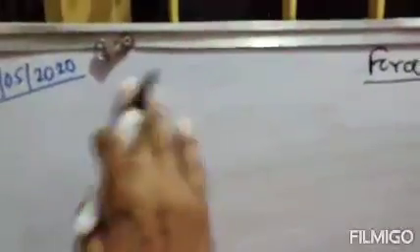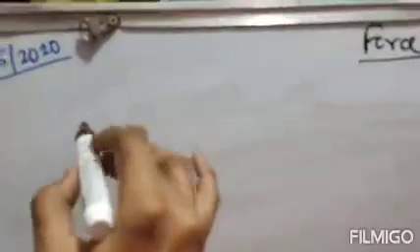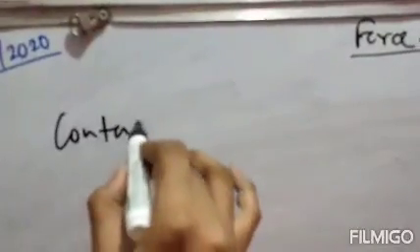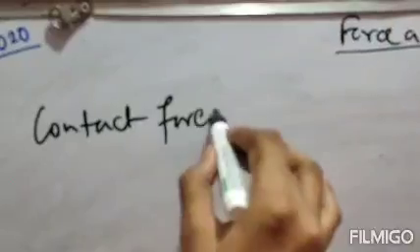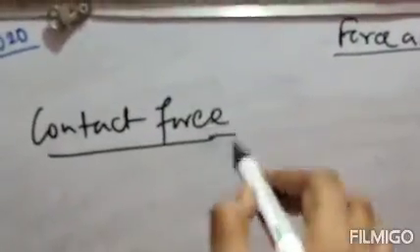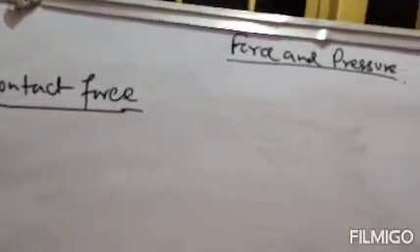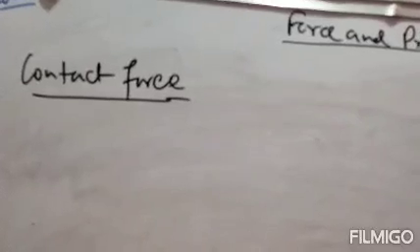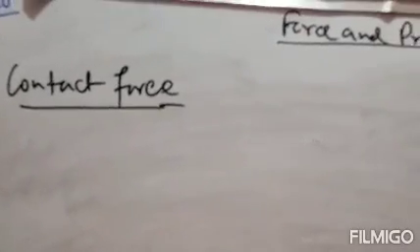Clear? Next we will study classification of force. So classification of force, that means one is your contact force and the other one is your non-contact force. So first is your contact force. So what is contact force? Forces that arise with the contact of two or more substances.